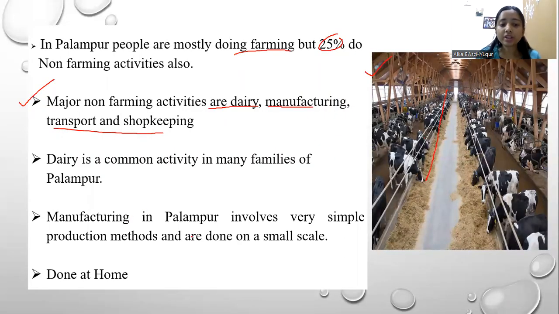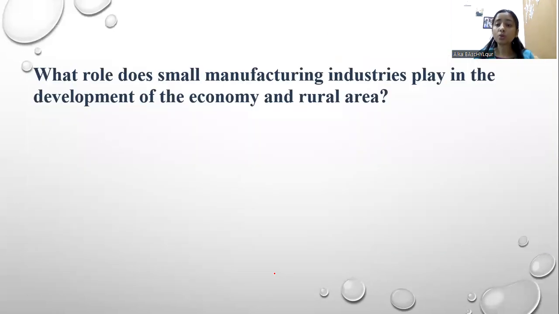And then manufacturing. In village Palampur, people are also involved in manufacturing, but this manufacturing is done on a very small scale. People generally do these manufacturing activities at their own homes. Do you think small manufacturing industries also play an important role?